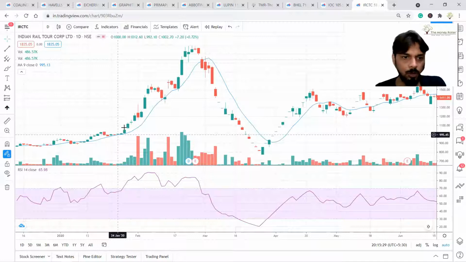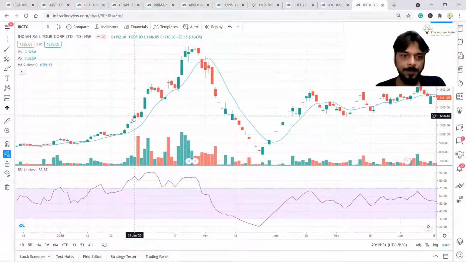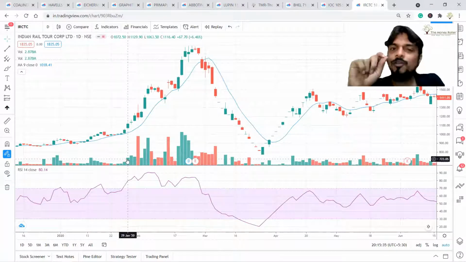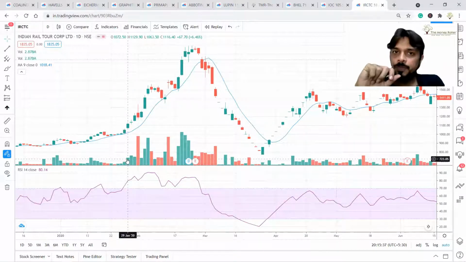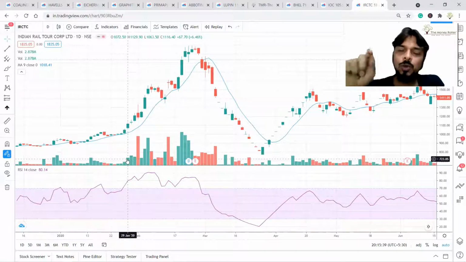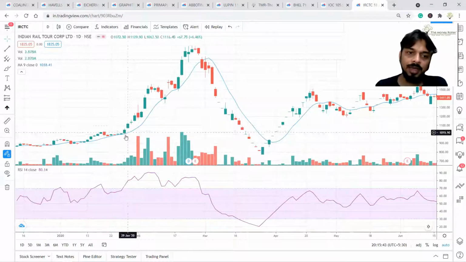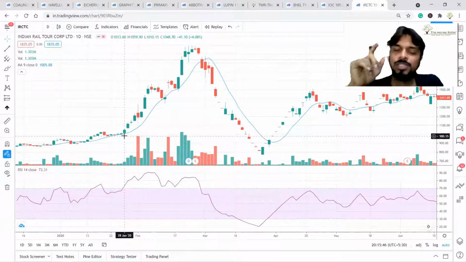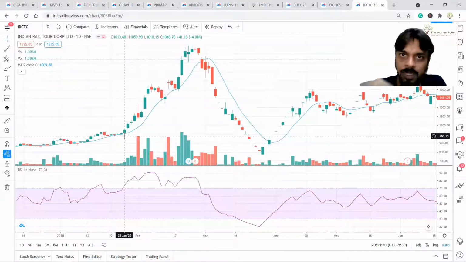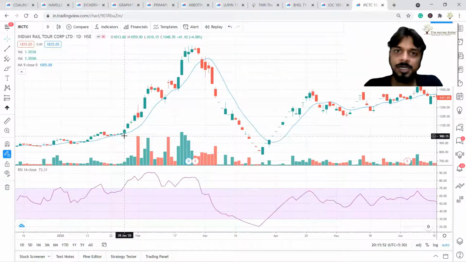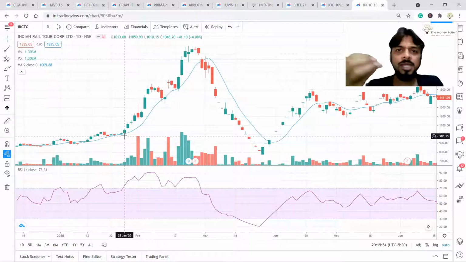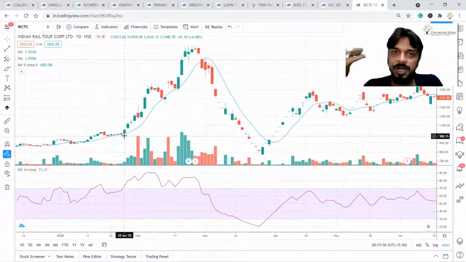Price is moving from 1000 to 1200. Volume is going up, correct? Increasing or decreasing volume will tell you whether this trend is supported by traders and investors or not. If there is volume, then the trend is supported by your traders and investors. If there is no volume, then the trend is not supported by your traders and investors.